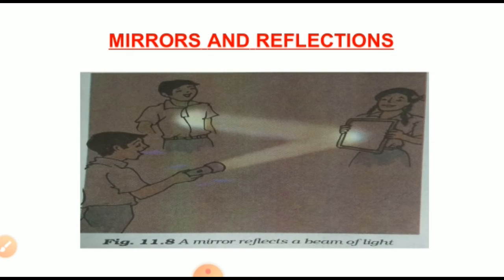What you see is a reflection of your face in the mirror. We also see the reflections of other objects that are in front of mirrors. Sometimes we see reflections of trees, buildings and other objects in the water of a pond or a lake.